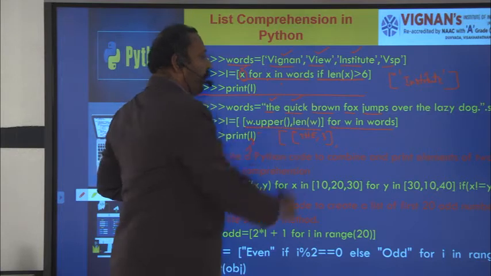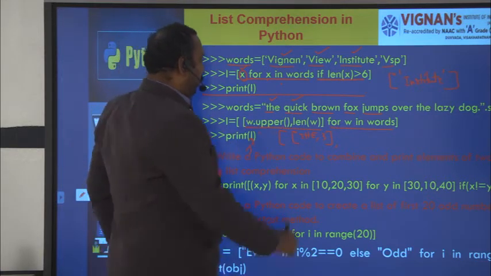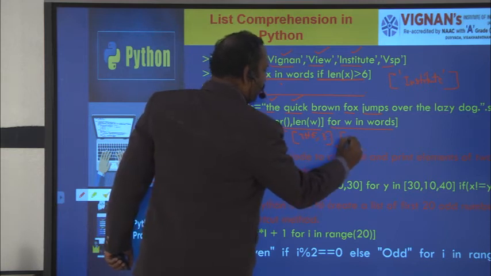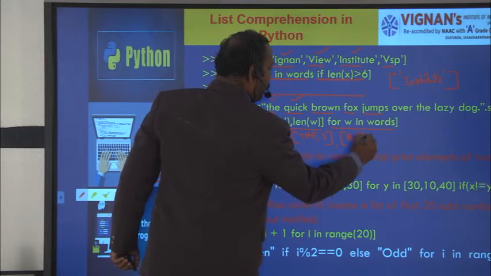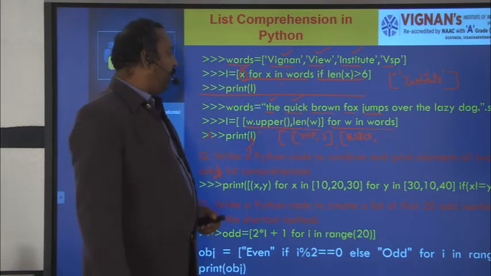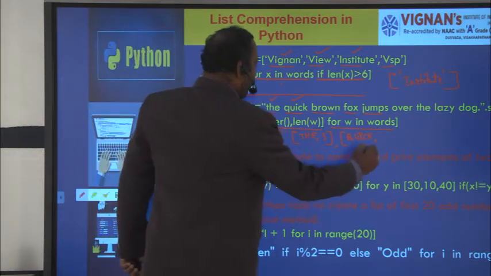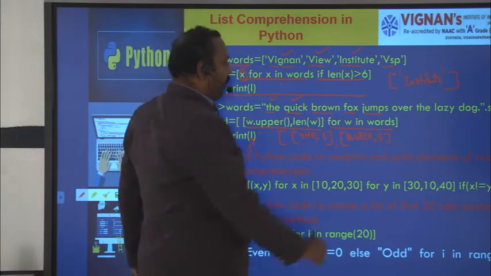That is assigned to the output expression, W dot upper, so you will get Q U I C K, and the length here is 5. This is the next element.